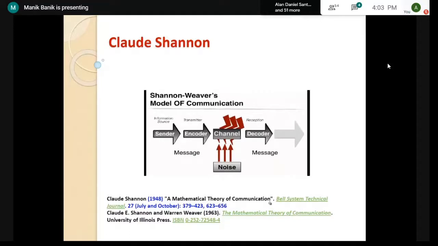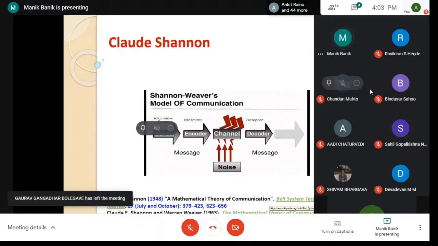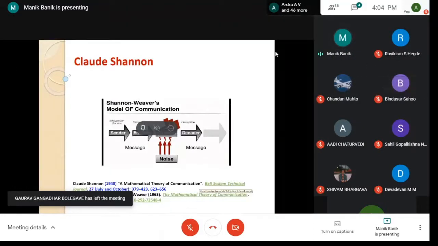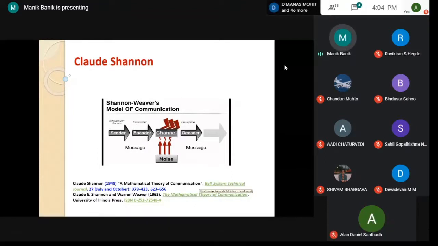In the paper on the mathematical theory of communication, Claude Shannon actually proved two theorems. One is called the source coding theorem, and another is the channel coding theorem. The source coding theorem we will not discuss today, not because it is not relevant for our communication.